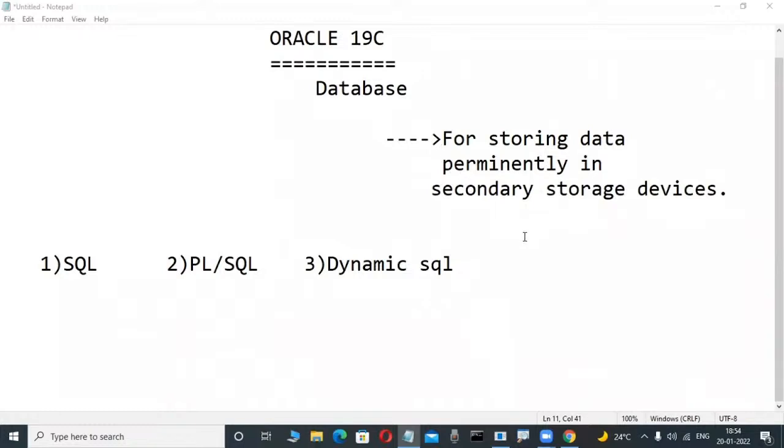A DevOps engineer needs a little bit of SQL, not more SQL. But here we are learning about a pure database, so there is a lot of knowledge. Based on your requirement, you have to take that knowledge.